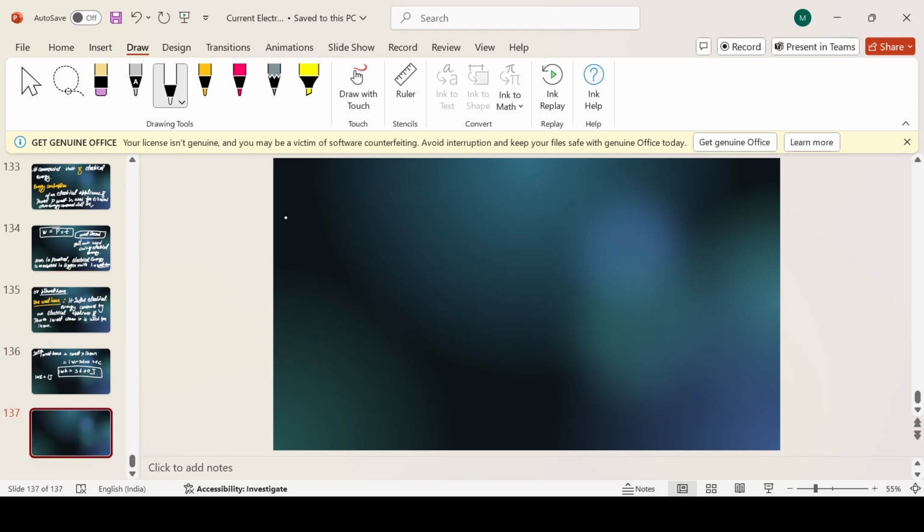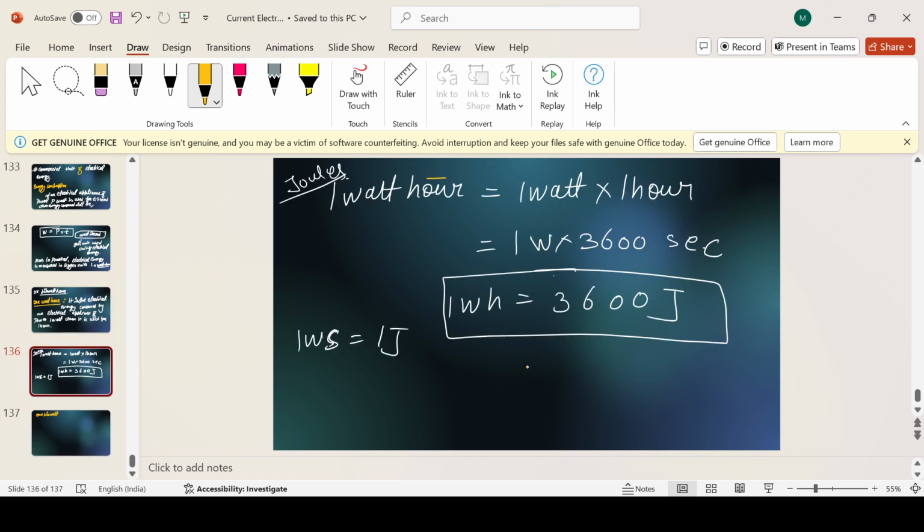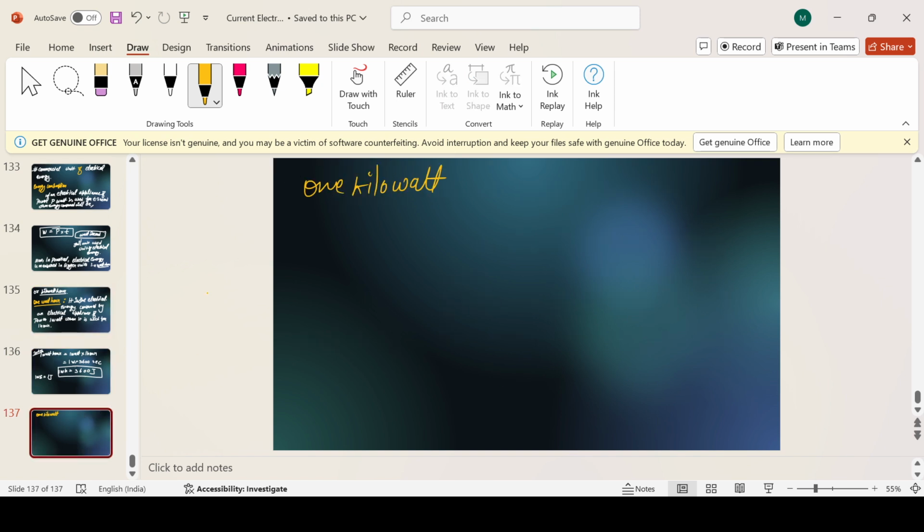Now the last part for today, and that is 1 kilowatt hour. In this, the conversion is important, not the theory which I am writing, but I am writing it so that you don't get confused with this part. So you can just read it when you are doing the revision. So now what is 1 kilowatt hour?